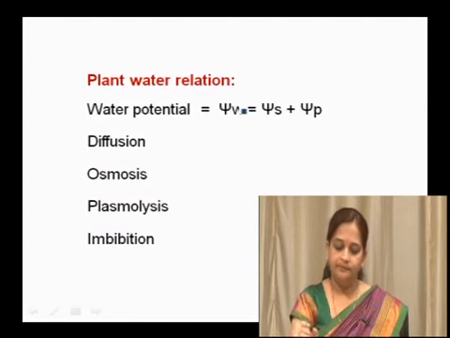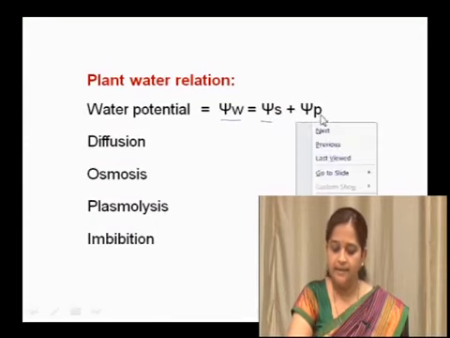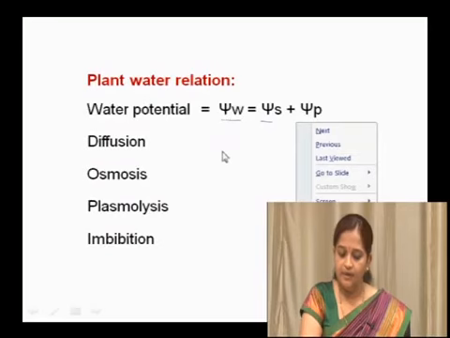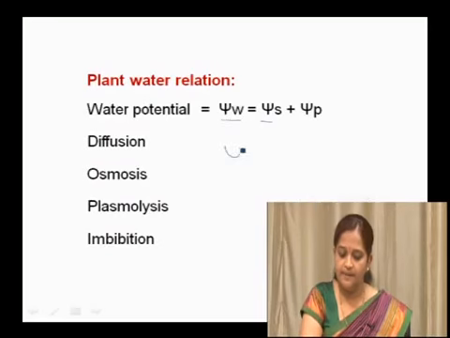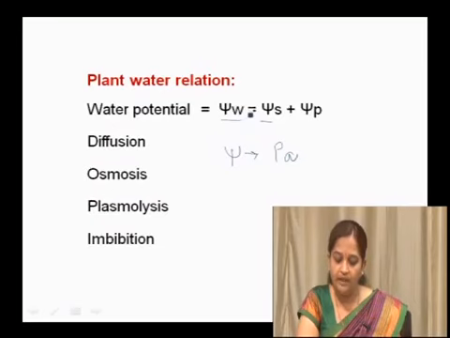So here in water potential we have to know these important contents. This symbol is called psi, whose unit is Pascal. This is water potential.